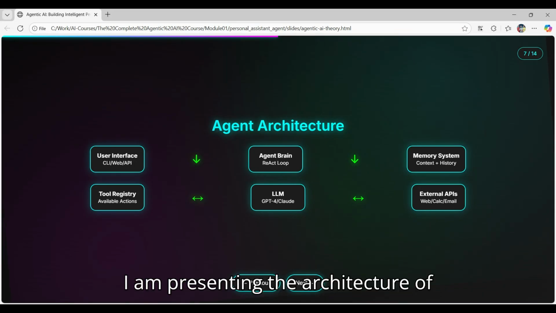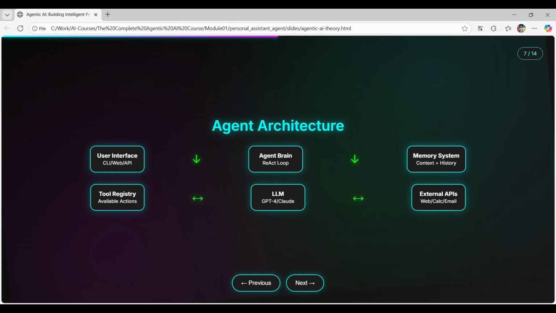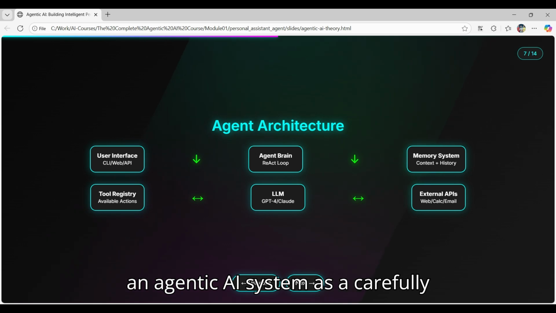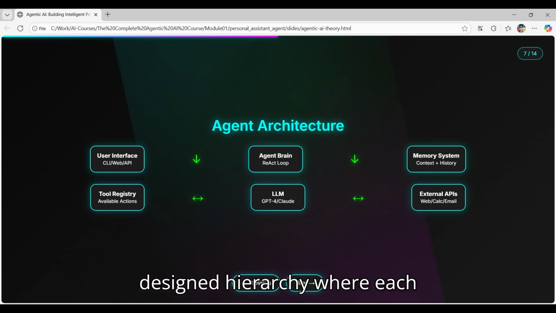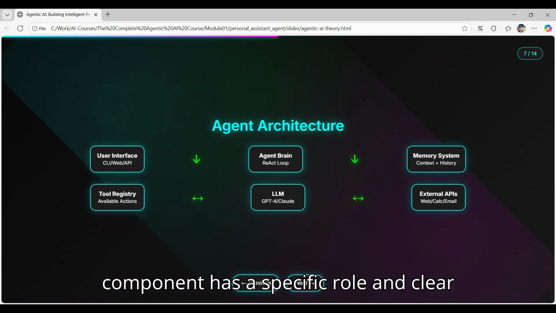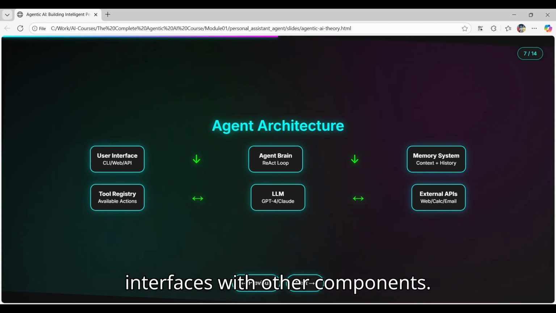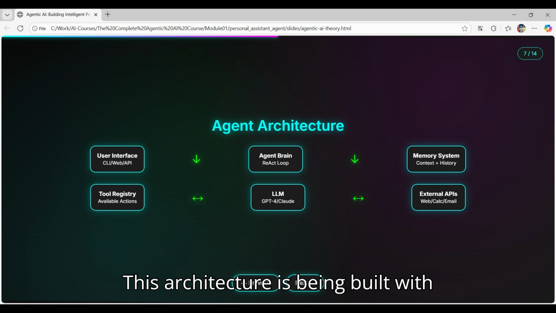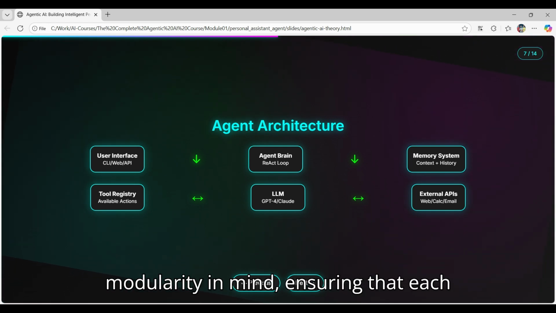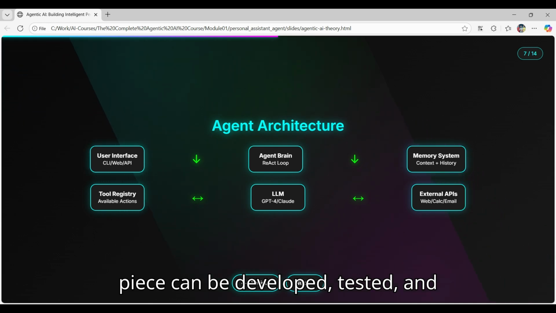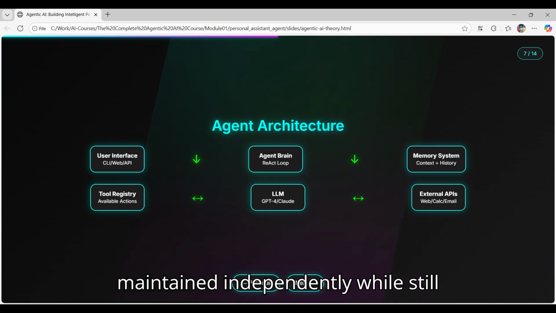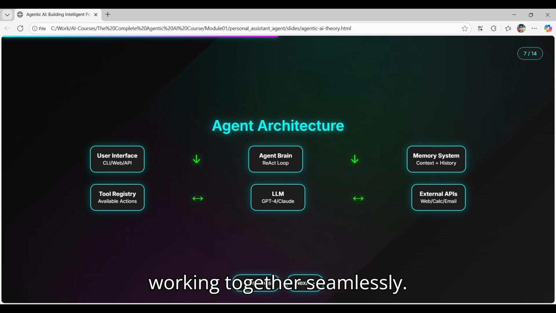I am presenting the architecture of an agentic AI system as a carefully designed hierarchy where each component has a specific role and clear interfaces with other components. This architecture is being built with modularity in mind, ensuring that each piece can be developed, tested, and maintained independently while still working together seamlessly.